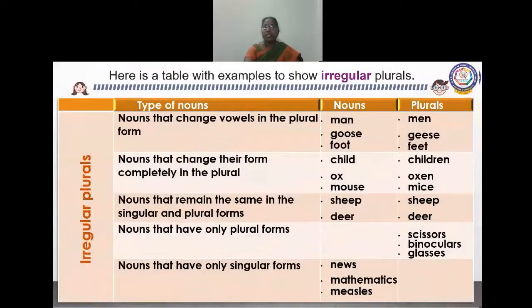Here is a table with examples to show irregular plurals. Nouns that change vowels in the plural form: man, men, goose, geese, foot, feet. And nouns that change their form completely in the plural: children, oxen, mice. And nouns which remain the same in the singular and plural: sheep, deer. And nouns that have only plural forms: scissors, binoculars, glasses, trousers. Nouns that have only singular forms: news, mathematics, measles. We don't have plural forms for these.